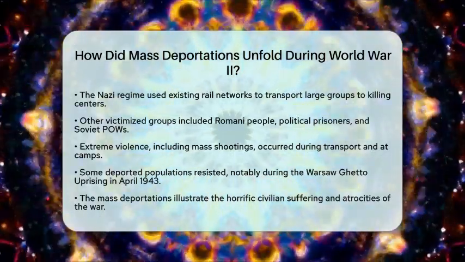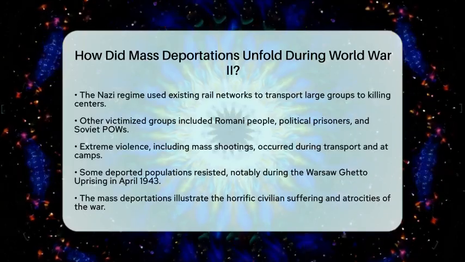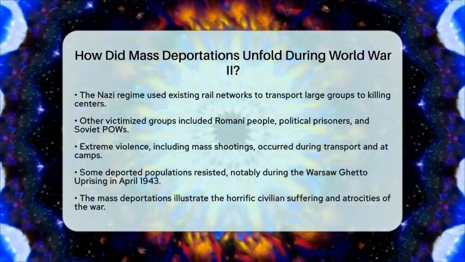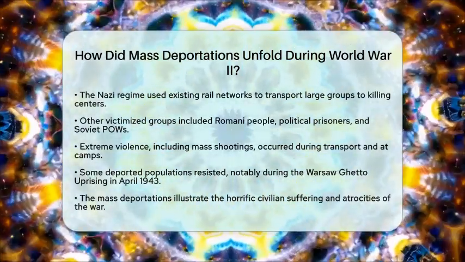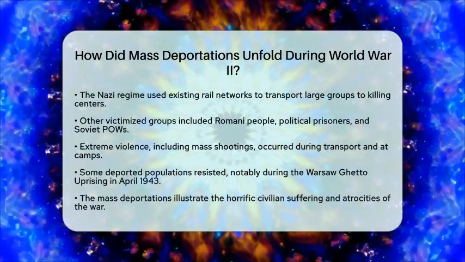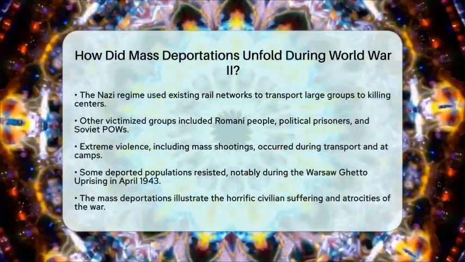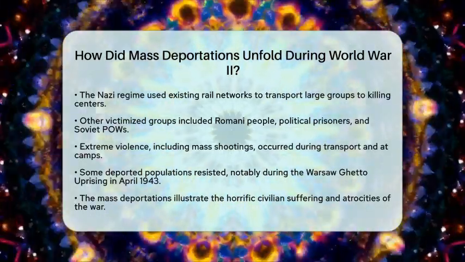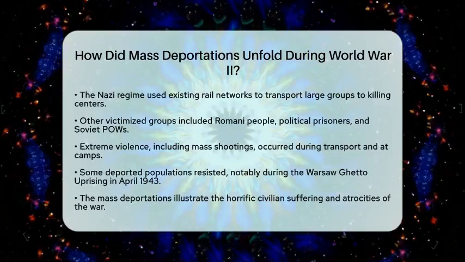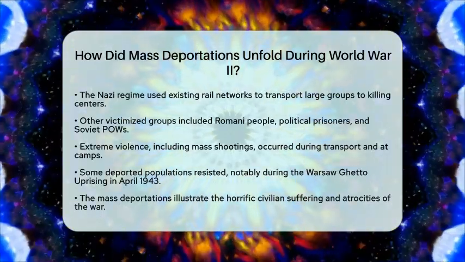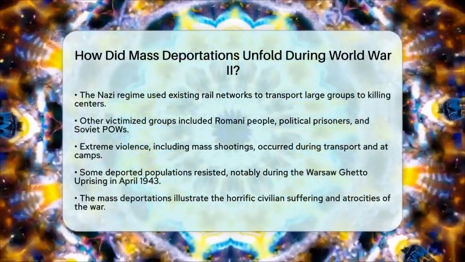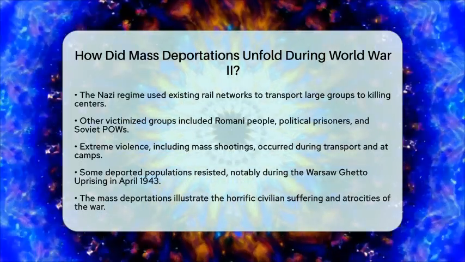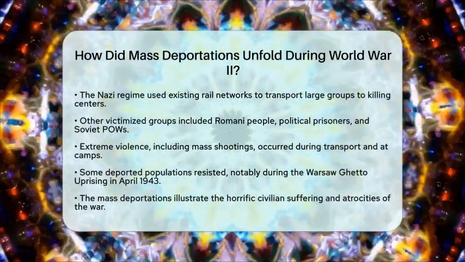Understanding how these mass deportations unfolded reveals the horrific reality of civilian suffering and atrocities during the war. The systematic effort to annihilate entire communities was a dark chapter in human history. The logistics and timeline of these deportations illustrate the chilling efficiency with which the Nazi regime executed their genocidal policies. Each deportation represents not just a statistic but a life lost and a community shattered.